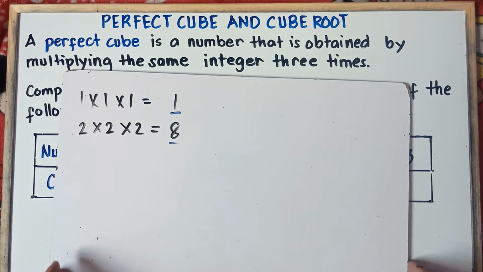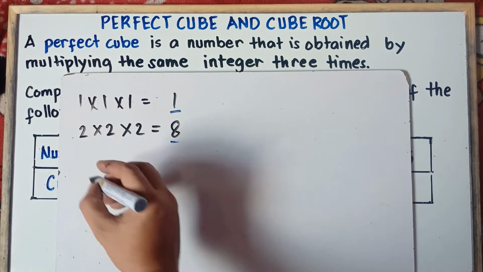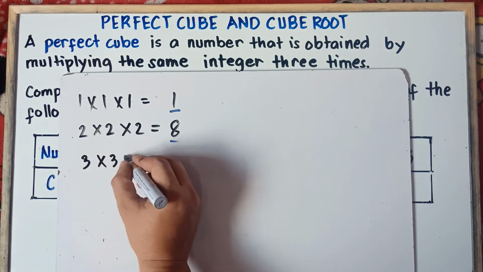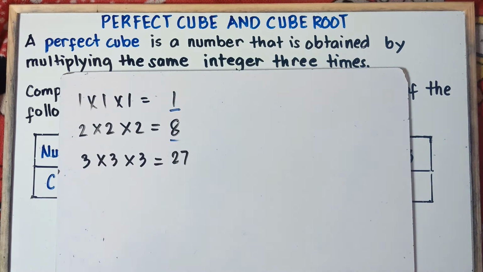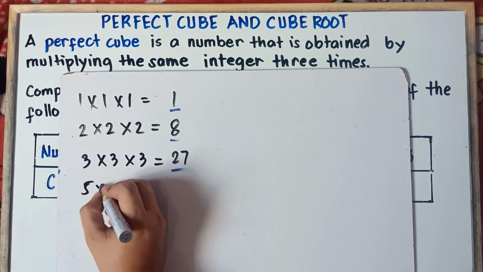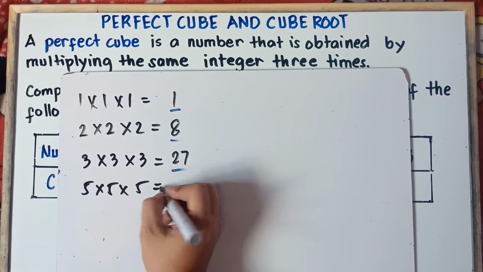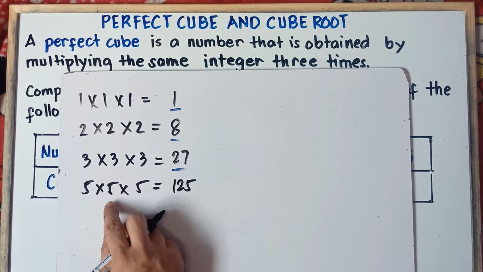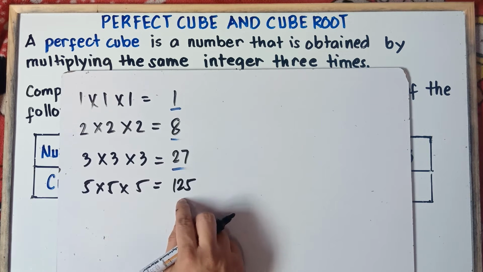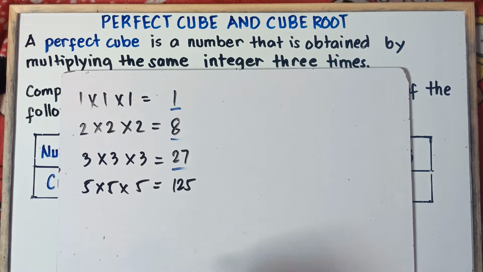Another example, class, if I say 3 times 3 times 3, what's the answer, class? Of course, that's 27, right? And 27, class, is what we call a perfect cube. How about if I say 5 times 5 times 5? What's the answer, class? That's correct. The answer is 125. 5 times 5 is 25, times 5, that's 125. And 125 is a perfect cube.